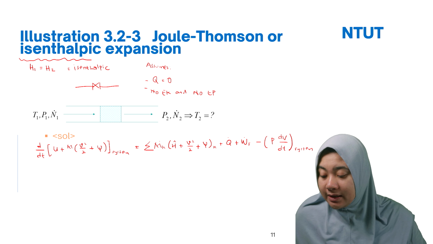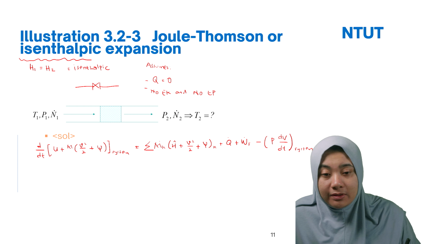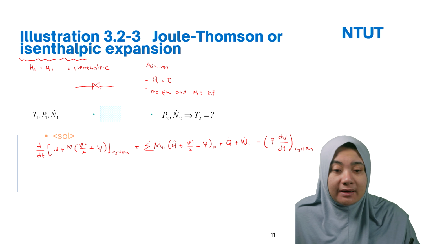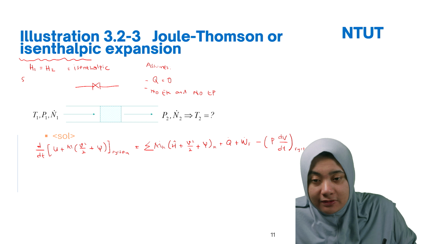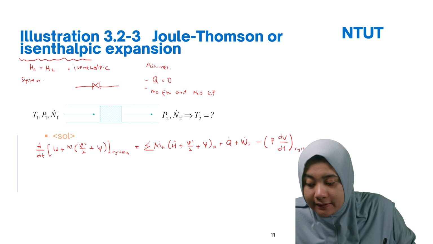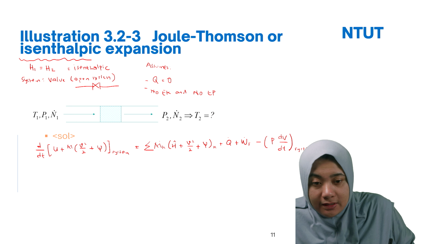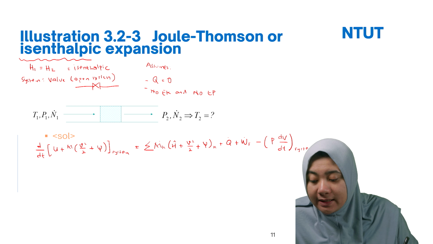For example, here we have Q equal to 0, kinetic energy and potential energy terms are neglected. So this is the system itself, the valve, an open system. That's why we write the energy balance for open. Then we can neglect everything here.